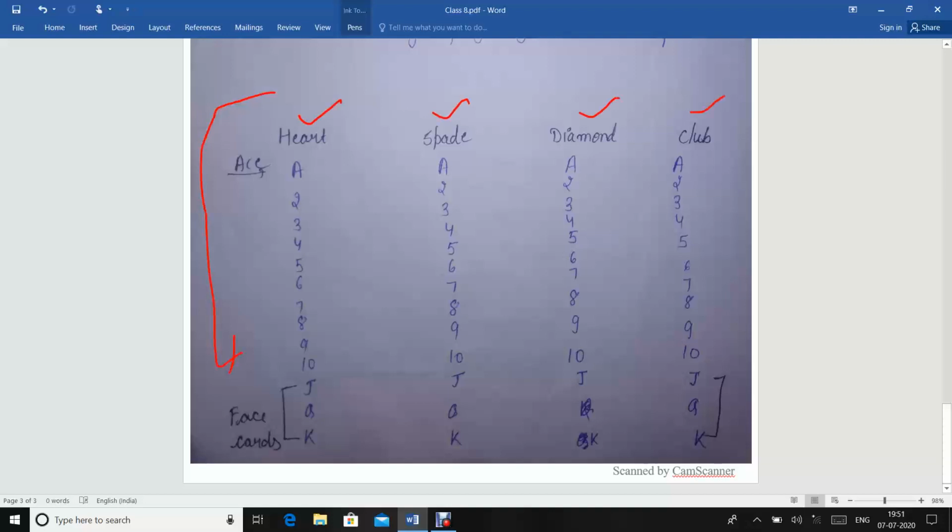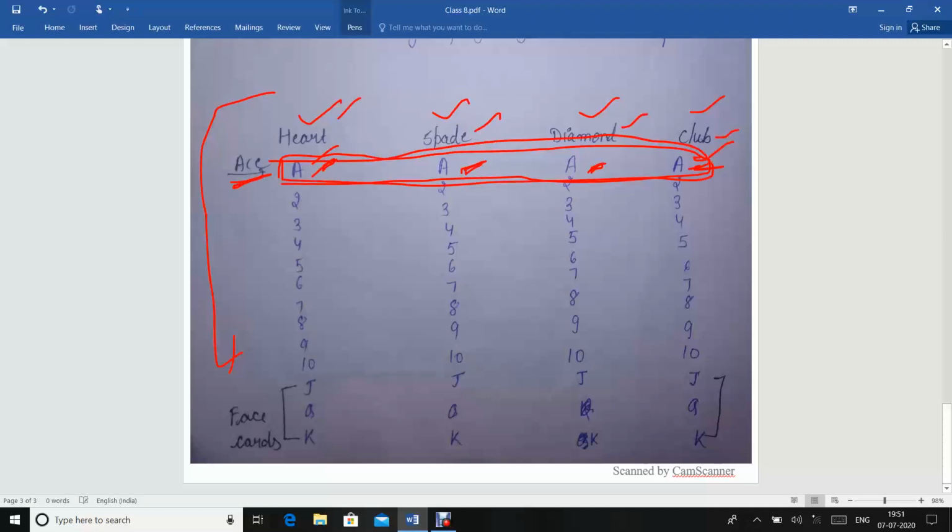Now these are called aces: 1, 2, 3, 4. So there are 4 cards of ace. The first one is in the group of heart, the second in the group of spade, the third in the group of diamond, and the fourth in the group of club. So there are 4 aces out of these 52 cards.